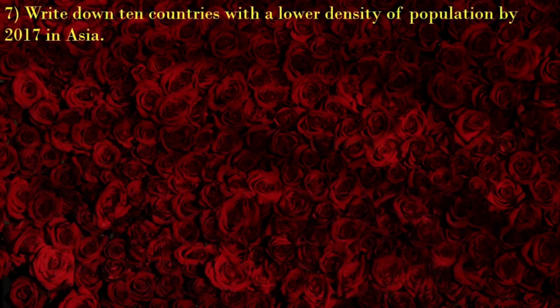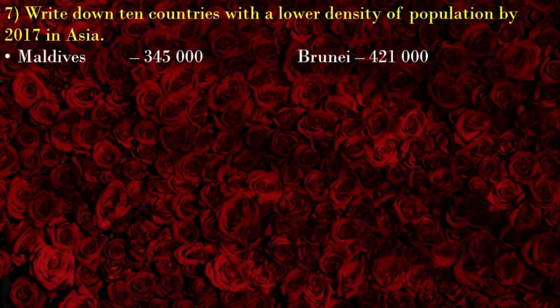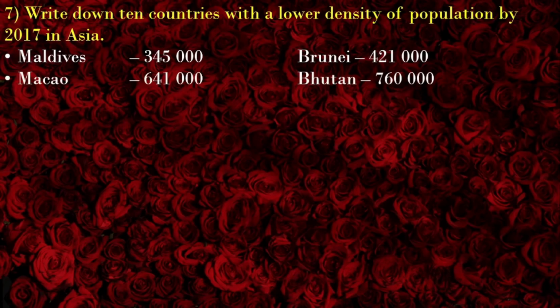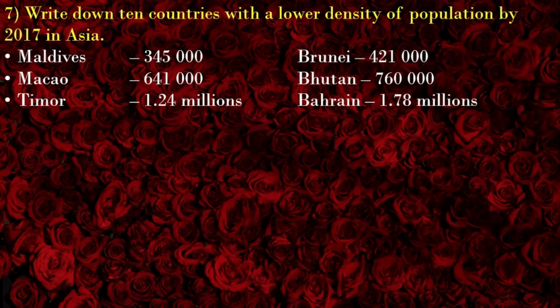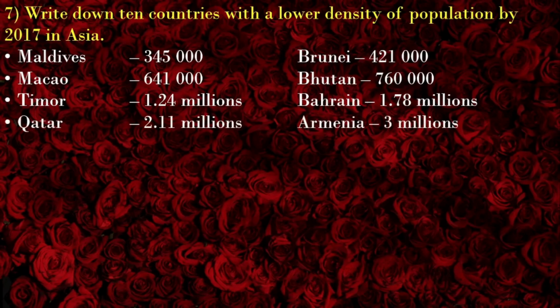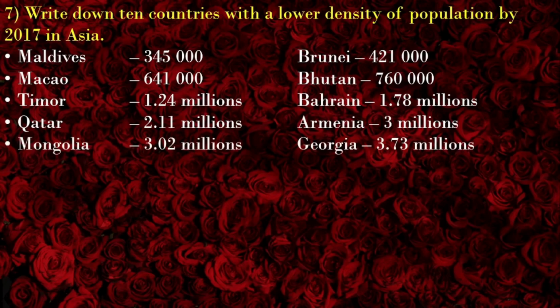Write down 10 countries with the lower density of population by 2017 in Asia. Maldives 345,000, Brunei 421,000, Macau 641,000, Bhutan 760,000, Timor 1.24 millions, Bahrain 1.72 millions, Qatar 2.11 millions, Armenia 3 millions, Mongolia 3.02 millions, Georgia 3.73 millions.